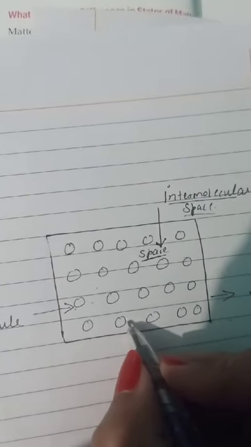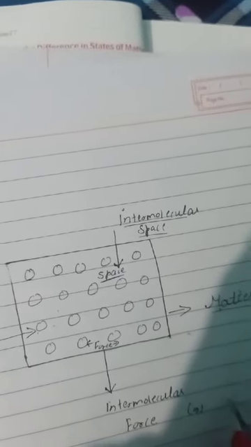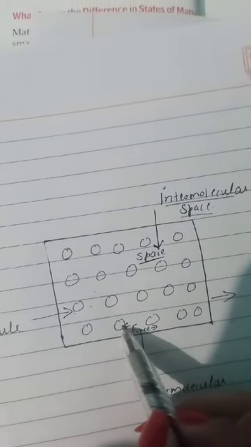Now, these smaller molecules are held together by force and this force is called as intermolecular force, and is also called as cohesion. What is intermolecular force? Intermolecular means to say in between the molecules, in between the two molecules. So these all molecules are held together by force of attraction, and this force of attraction is called as intermolecular force or cohesion.